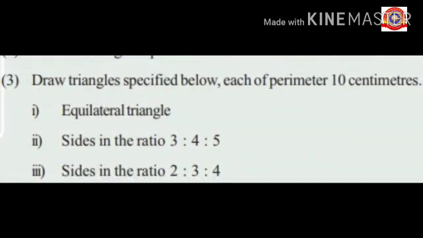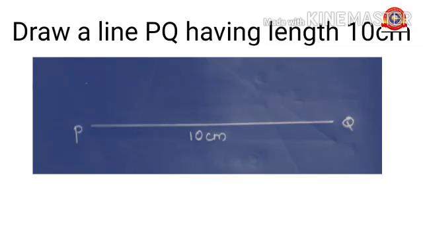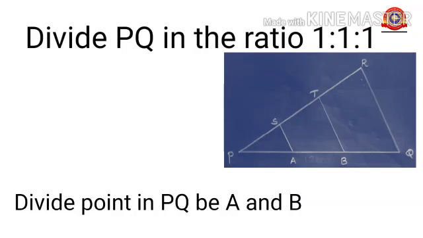The first sub-question from the third asks us to construct an equilateral triangle. Shall we begin? Yes. Draw a line PQ having length of 10 centimeter. Then divide PQ in the ratio of 1:1:1 because it is an equilateral triangle.